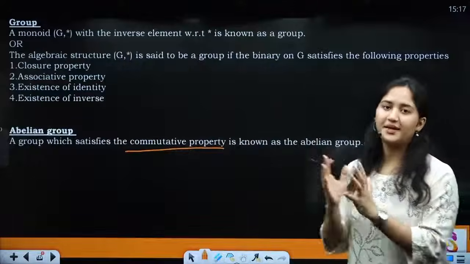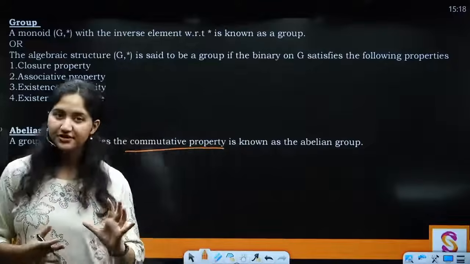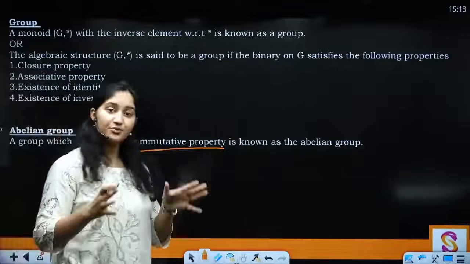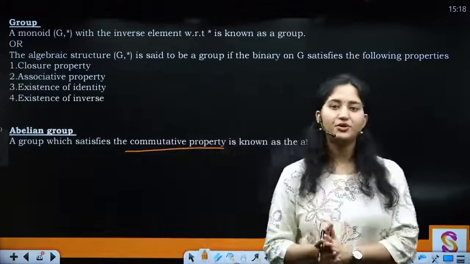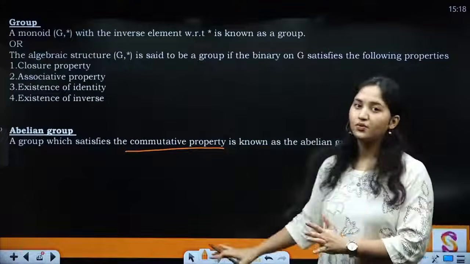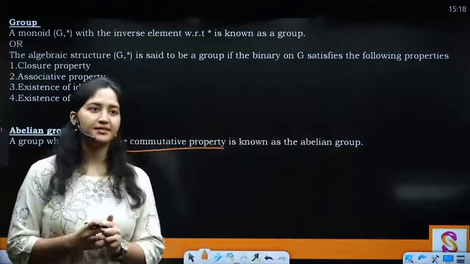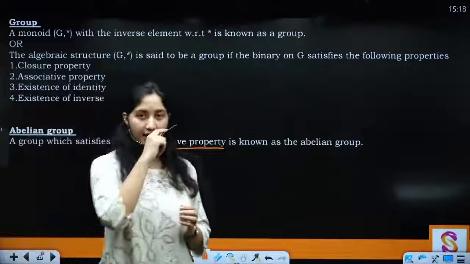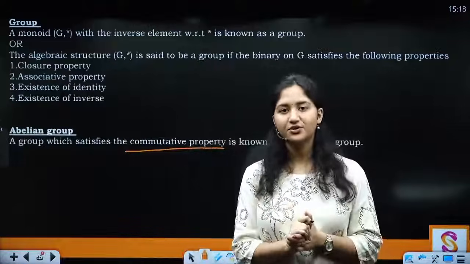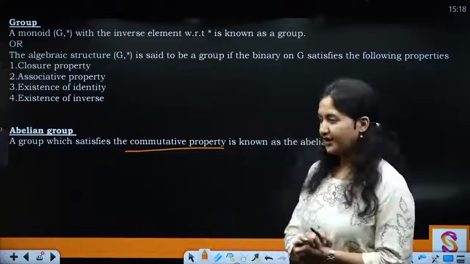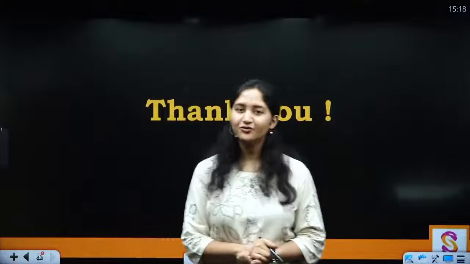Clear? So what we have covered: we started with sets, then the ordered pairs and everything, then relations, then functions, types of functions, then how the Cartesian product makes a binary operation, and finally from binary operation we have looked at what a group is. Clear? From the next lecture we are going to take, I guess, a lot of examples so that we are very comfortable with the idea, so that we can tell just by looking whether a structure is going to be a group or not. All right, so from tomorrow we are going to start groups in detail, and that's all for today. Thank you.